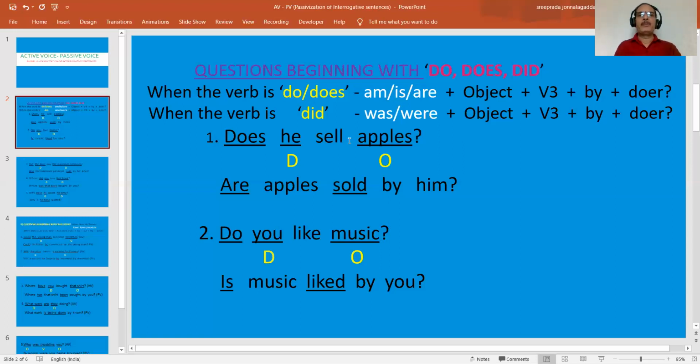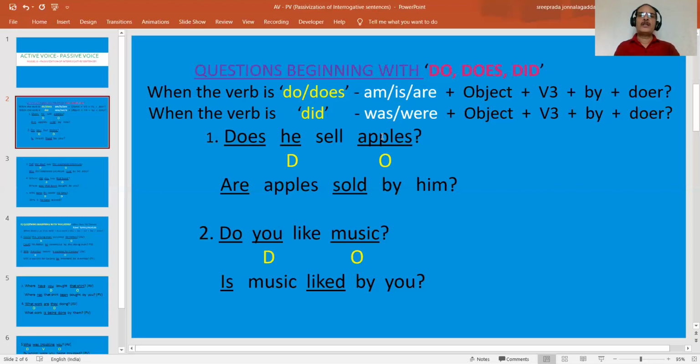Any question, whether it is a yes or no type question or a wh-question, naturally begins with the verb form followed by the subject. Here the subject, the doer, is he. Does is the auxiliary verb and sell is the main verb. Does he sell what? Apples. So apples is the object.